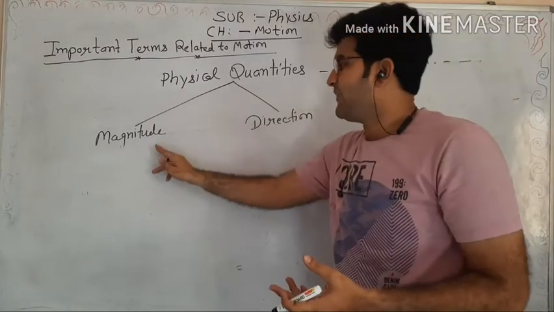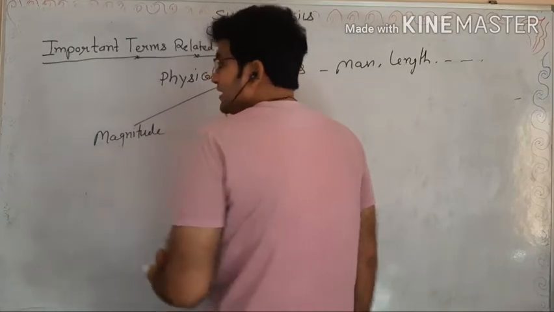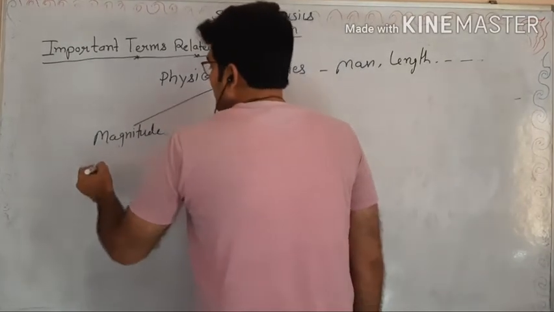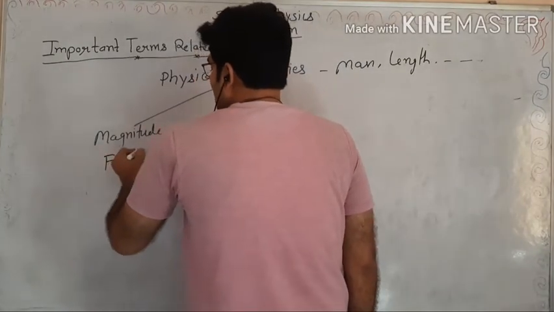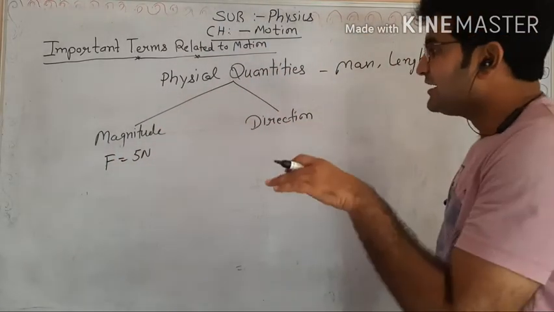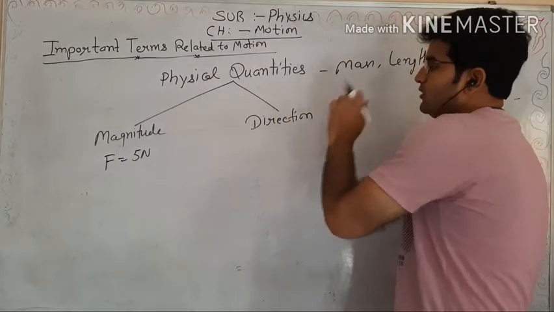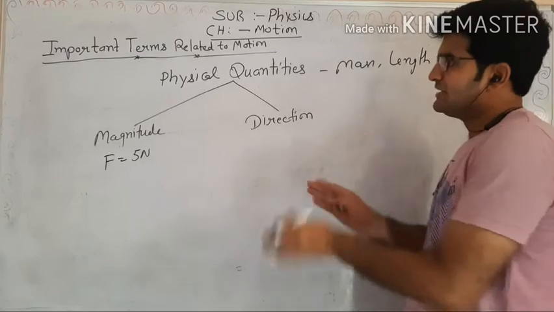Physical quantities can have magnitude and direction. Magnitude is what? Magnitude is a numerical value of any physical quantity. For example, we are measuring force, and force has a value of 5 Newton. So this is the magnitude. But if we are saying force is acting in a particular direction, now we talk about direction. So it can have both values.